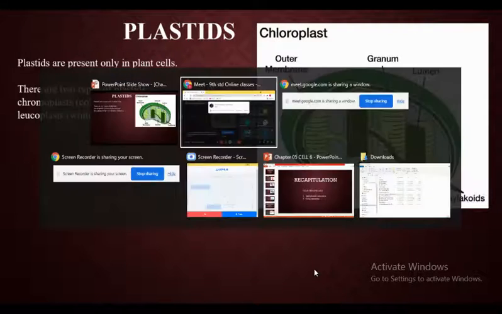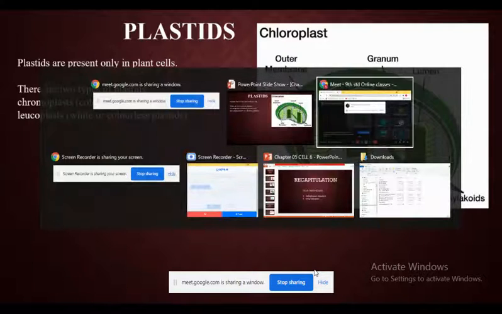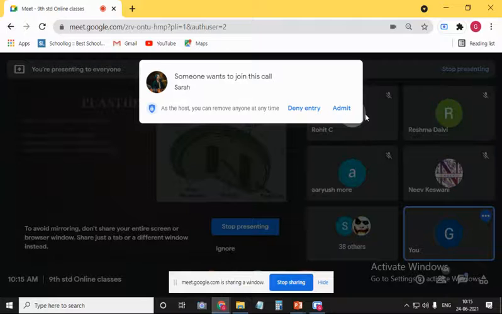Now there are two types of plastids. Just a minute. Again, some of them are joining.